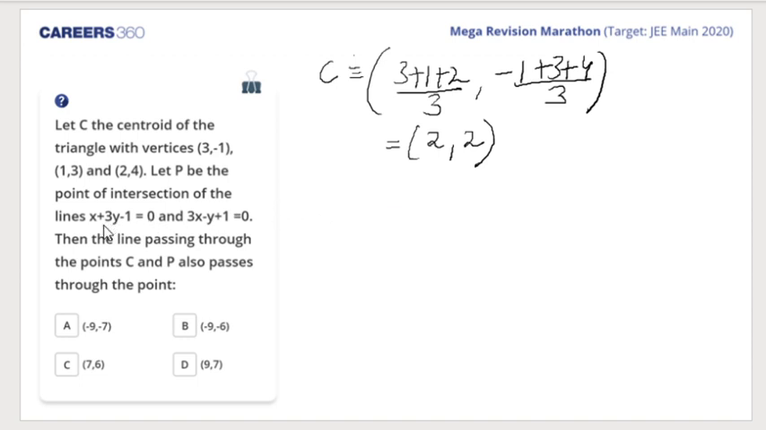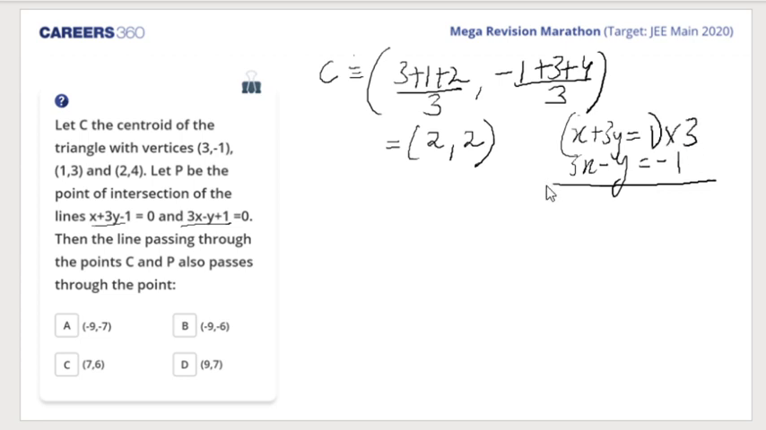And another point we are getting is the point of intersection of these two lines, right? This line and this line. So we solve these two lines. x plus 3y is equal to 1 and 3x minus y is equal to minus 1. So what I do, I multiply this first equation by 3. So I get 3x plus 9y is equal to 3. Right? This is 1. And I solve these two equations.